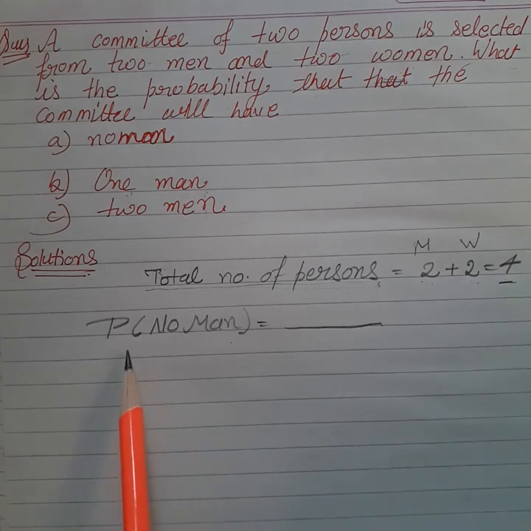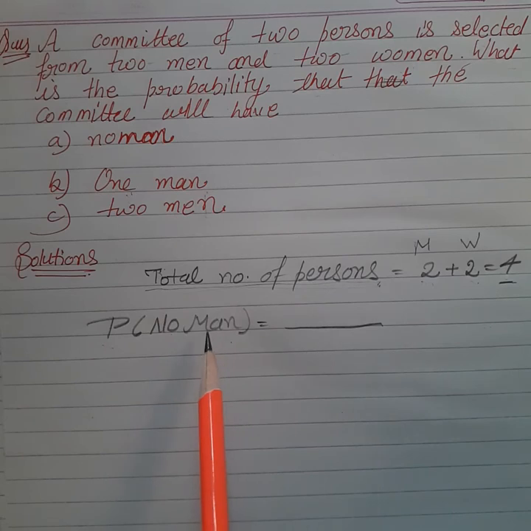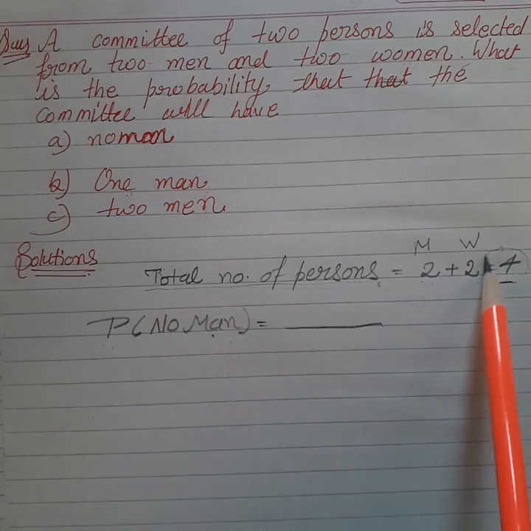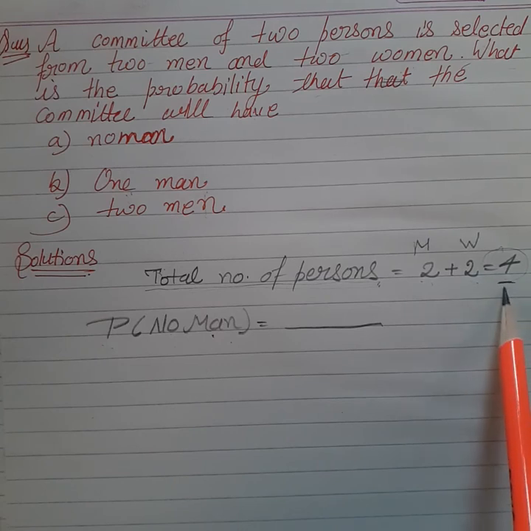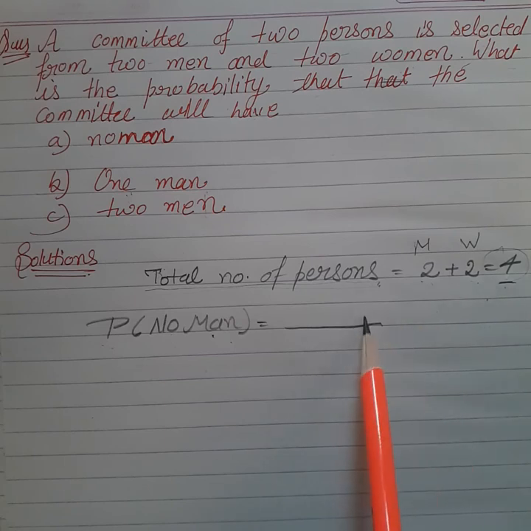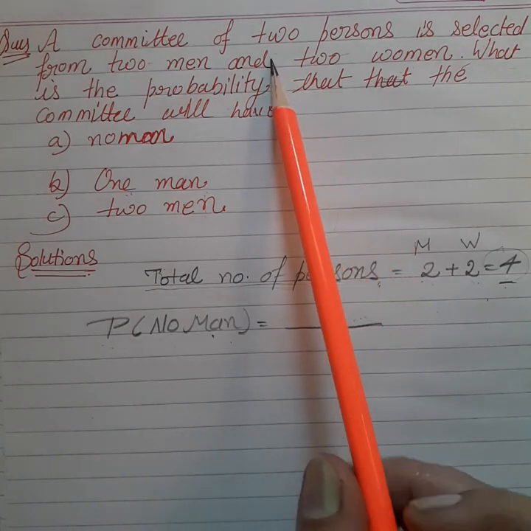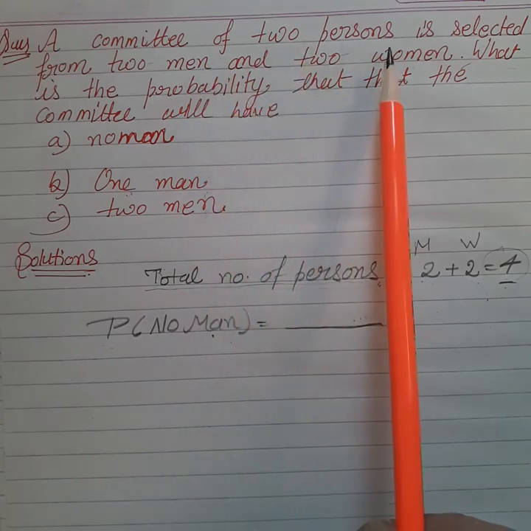Now to find the probability of no man, students, you can see that we have total persons, but it is the compulsion in our question that we have to choose two persons at a time. In the first line you can see that a committee of two persons is selected.